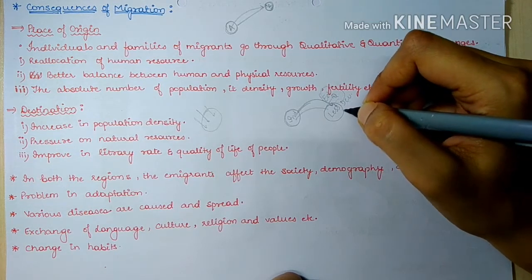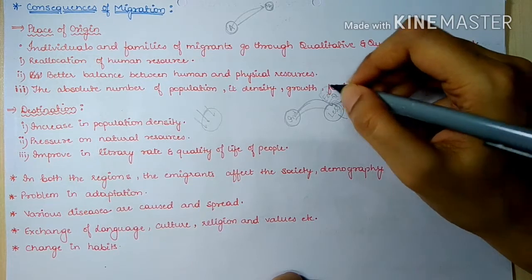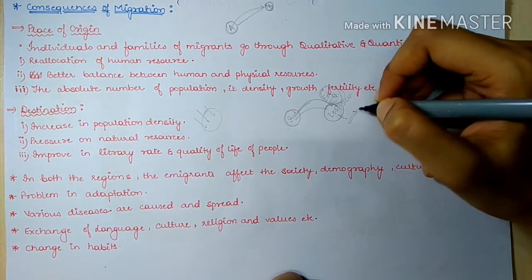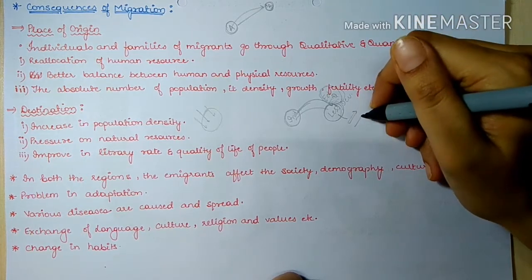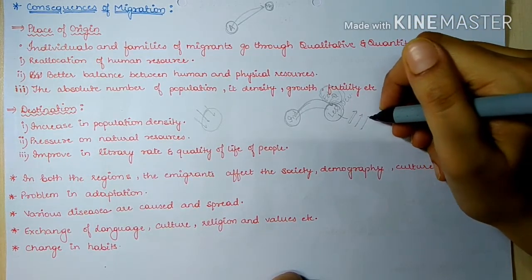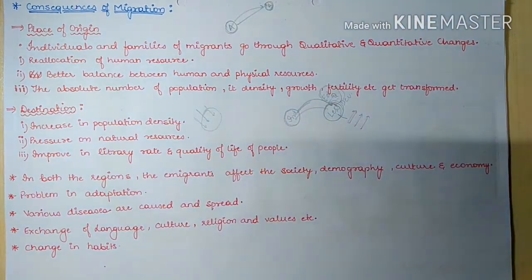Now people living in this area, after being influenced by this man, will change their lifestyle. They will have a more quality life, a more hygienic and healthy life, and more education. Okay, so it will improve the literacy rate and quality of life of the people. Now, in both the regions, the immigrants affect the society, demography, culture, and economy.